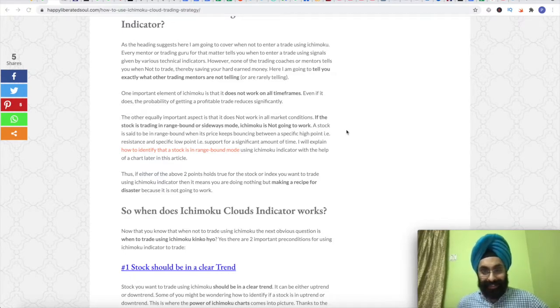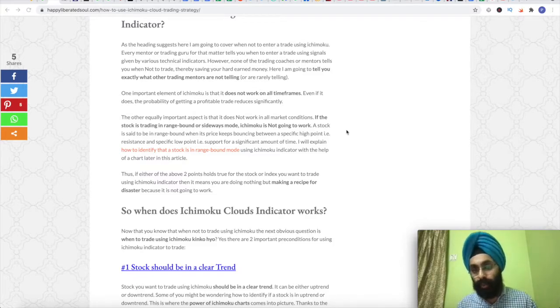So you should be able to analyze the stock or the index which you are trading, and if it is trading sideways, Ichimoku cloud is not going to work, and all the signals will not be reliable, and most of them will backfire. So it is better not to use Ichimoku cloud when the market is in range bound condition.